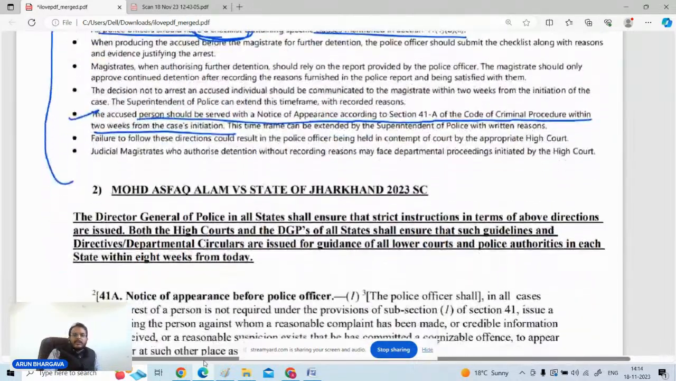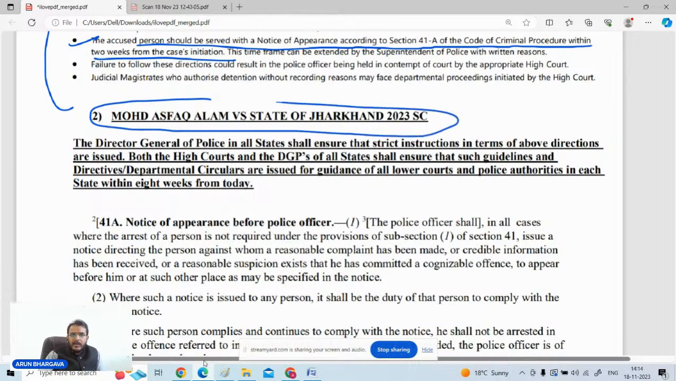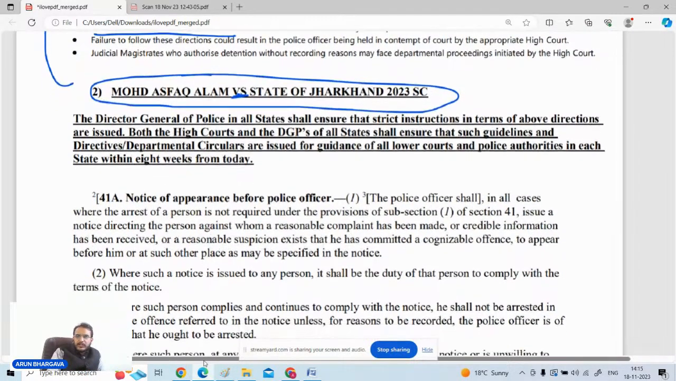Now recently in 2023 also, because Arnesh Kumar guidelines were not followed by the state authorities, the Honorable Supreme Court in Muhammad Ashfaq Alam versus State of Jharkhand 2023, a very very important judgment, again issued directions to the authorities that please follow the guidelines given in Arnesh Kumar versus State of Bihar. तो इस judgment को अगर आपने पहले नहीं किया है तो just mention it, that in Muhammad Ashfaq Alam versus State of Jharkhand 2023, the Supreme Court has given the direction that the guidelines given in Arnesh Kumar versus State of Bihar must be followed. Okay, so this is an important judgment.